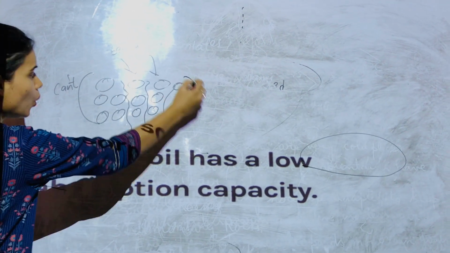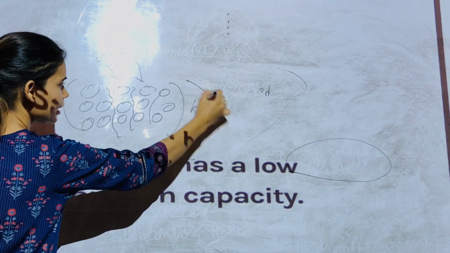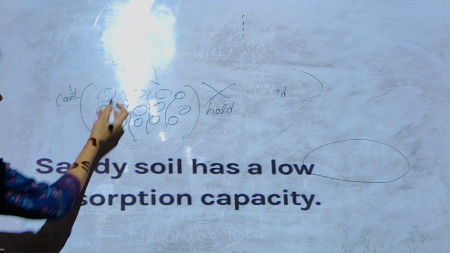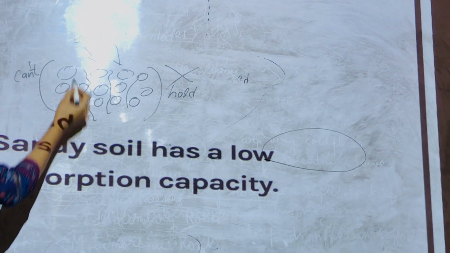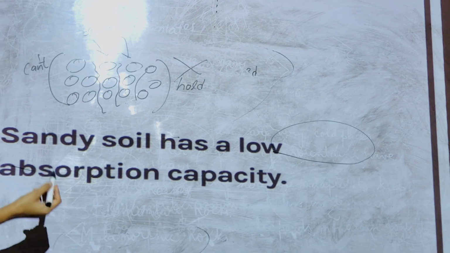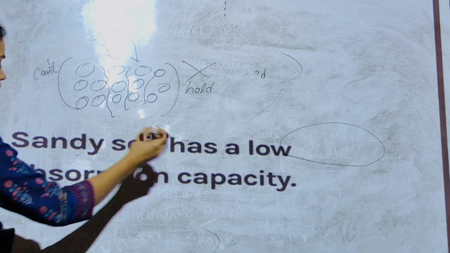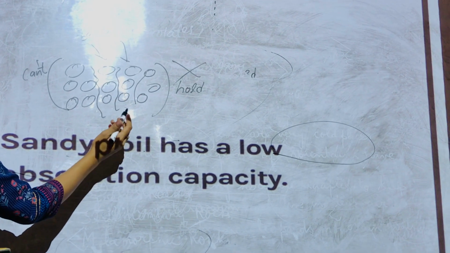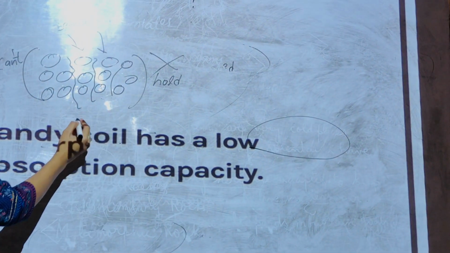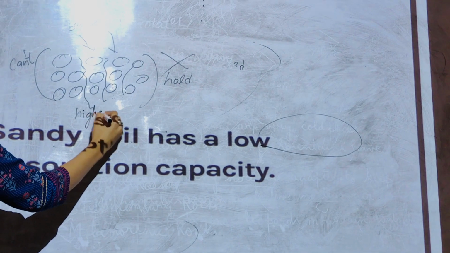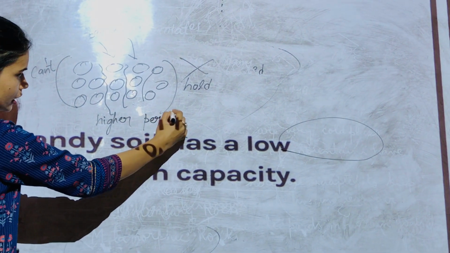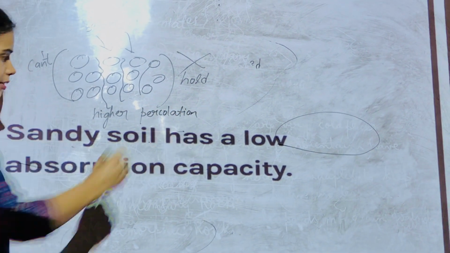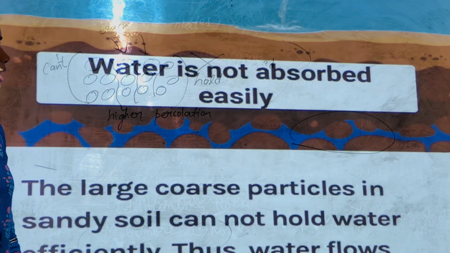Soil cannot hold it, because it is percolating through the spaces. It has more spaces. So that is the reason why sandy soil has low absorption capacity. It has low holding capacity. It means that it has higher percolation. It has a higher percolation rate because more water is percolating in this case.